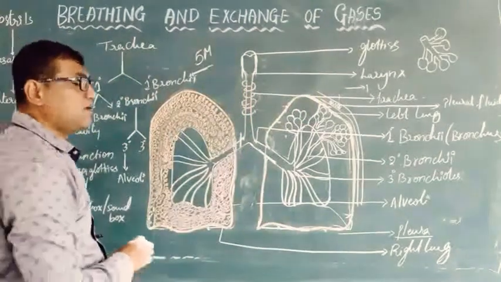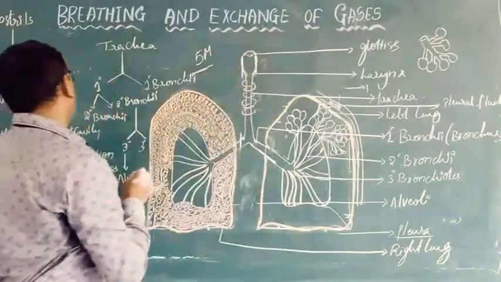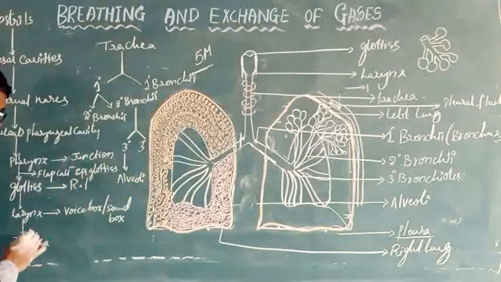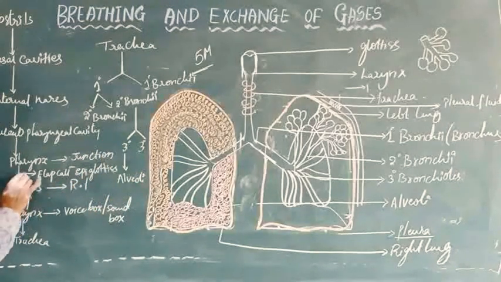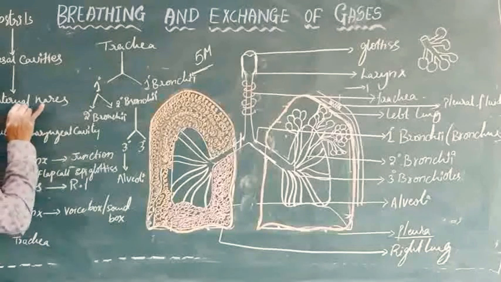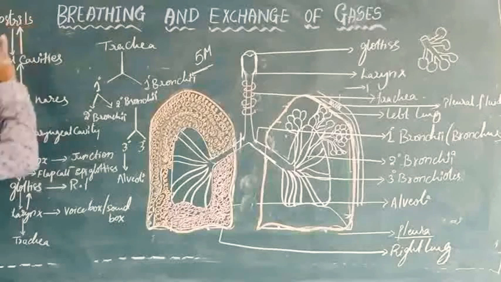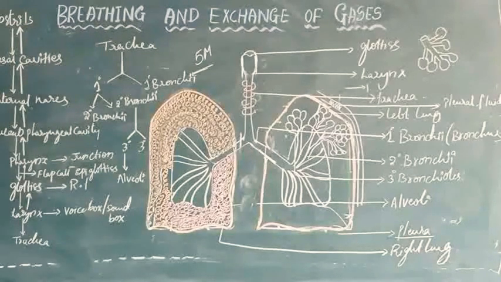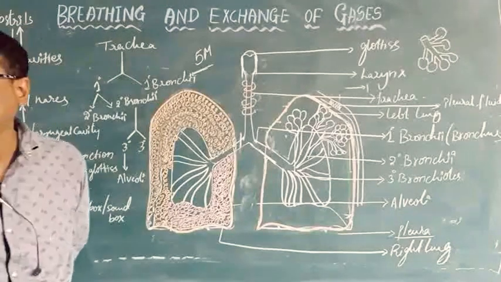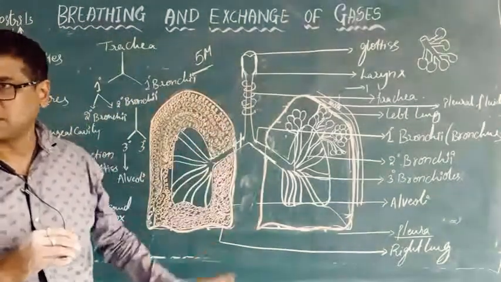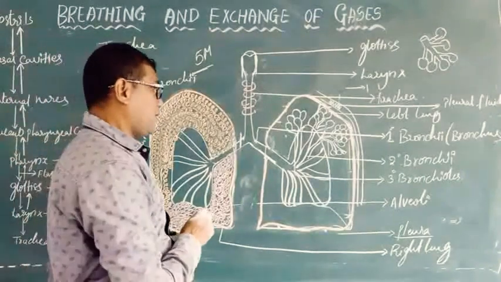Generally, air enters from the upper passage, and air also moves in the backward direction through the same passage. This is how the movement of air takes place in and out, and carbon dioxide and oxygen are moved in and out in this process.